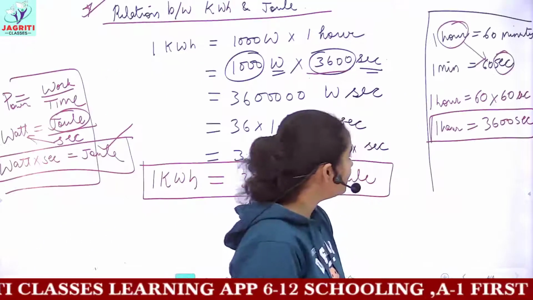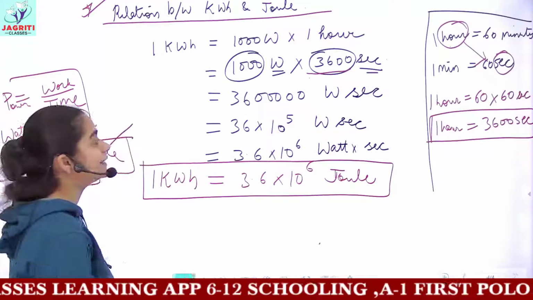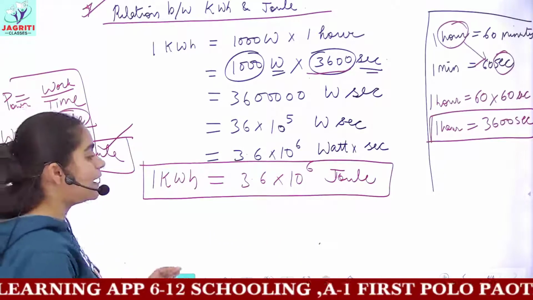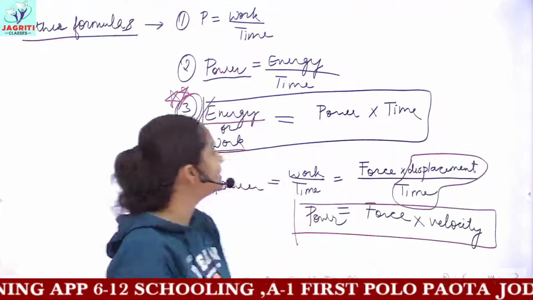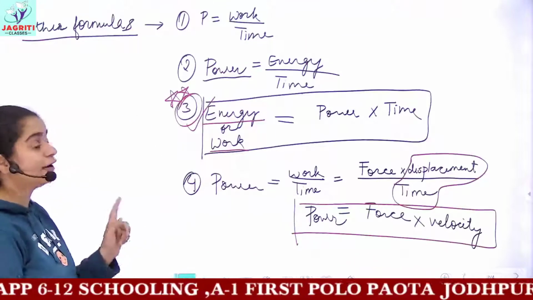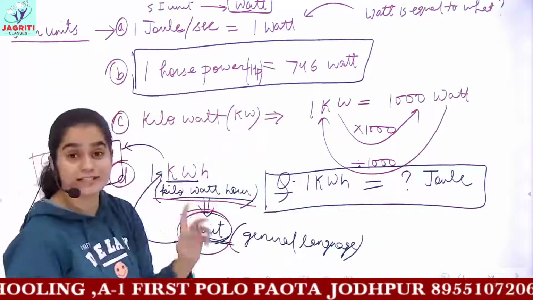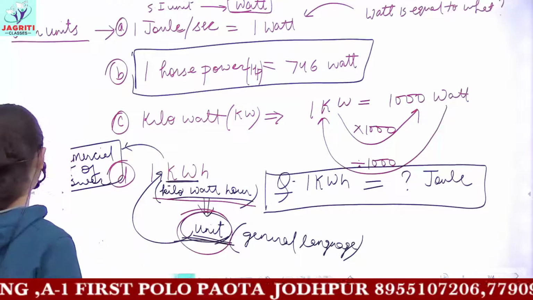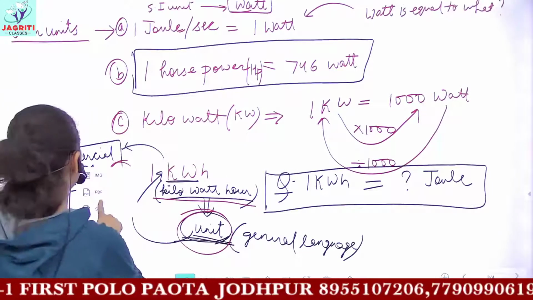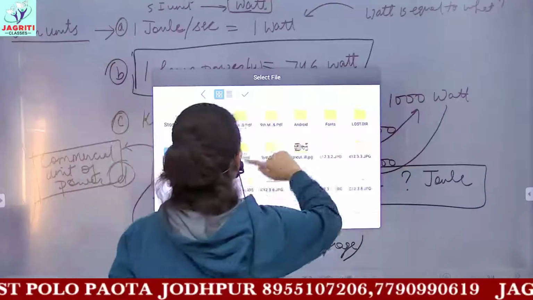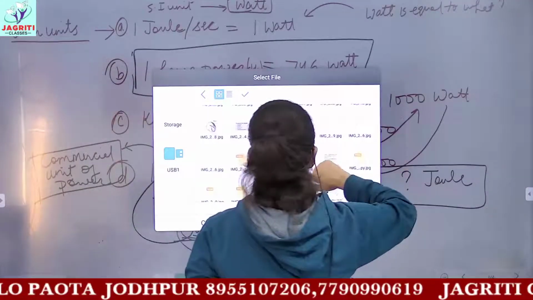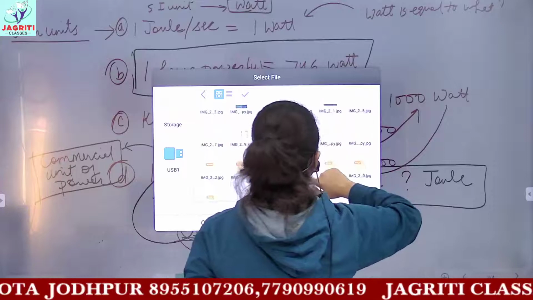So now we'll be moving to some of the questions I think we have discussed. Okay, you can revise the formulas, they are very important. Therefore I told you, and the unit also, that 1 horsepower is equal to 746 watts. This is even of much importance. Now see, there are some questions which are given in your books. So we'll be doing those questions.